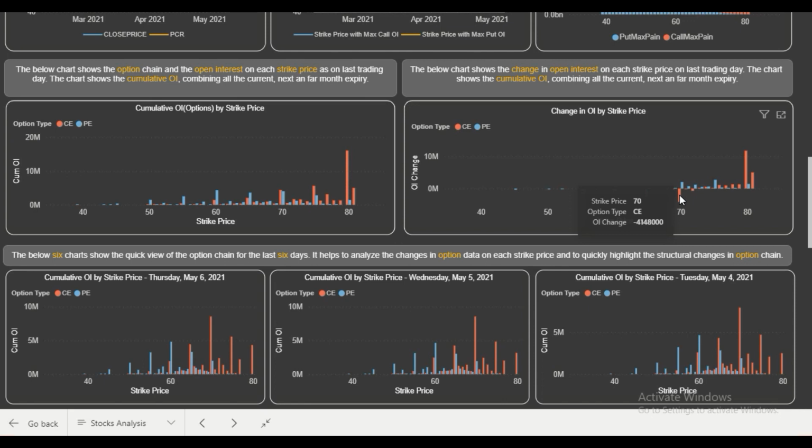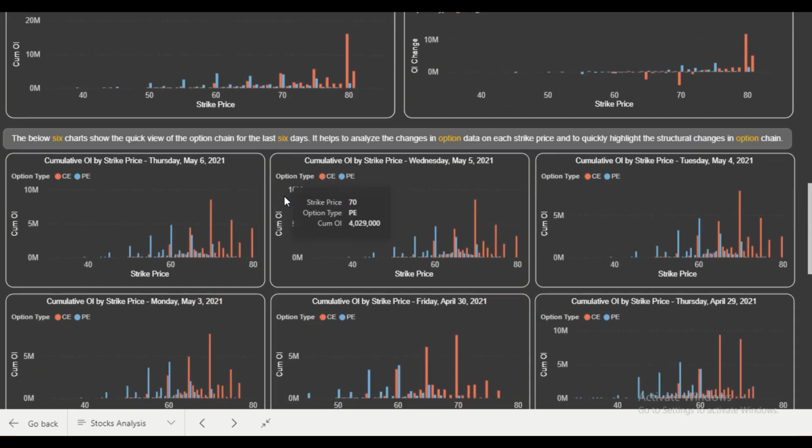It means now people know that this stock is in a bullish zone and they want to cover their calls because they don't want to incur any further losses on them. So you can see put writing getting increased at 70 along with call unwinding. It is a good sign. It means the support level is shifting higher and people are comfortable writing puts at higher strike prices also.